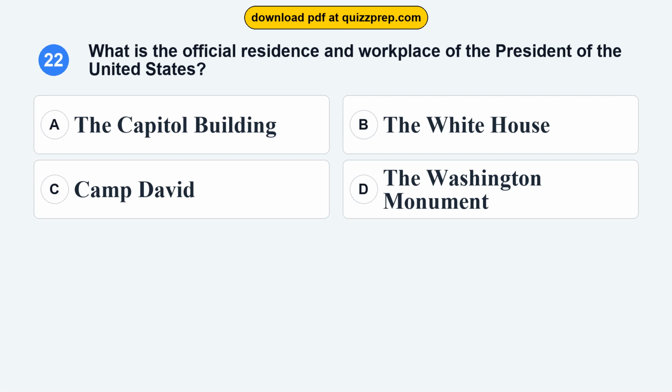Question 22. What is the official residence and workplace of the President of the United States? Option A, the Capitol Building. Option B, the White House. Option C, Camp David. Option D, the Washington Monument.